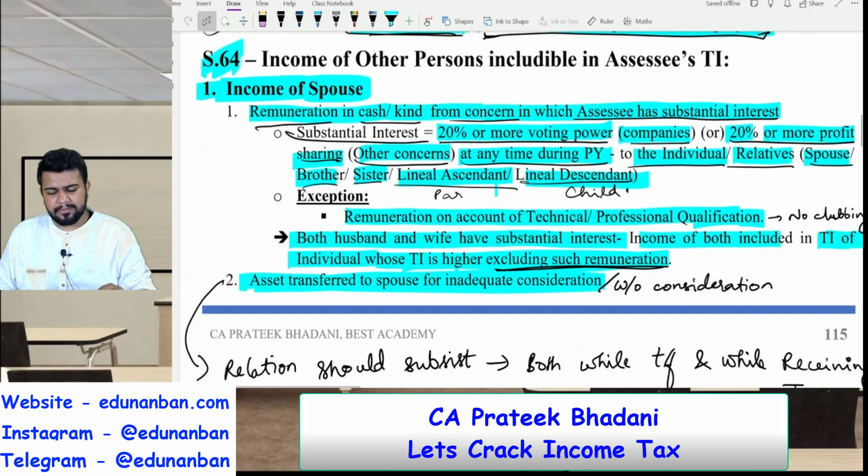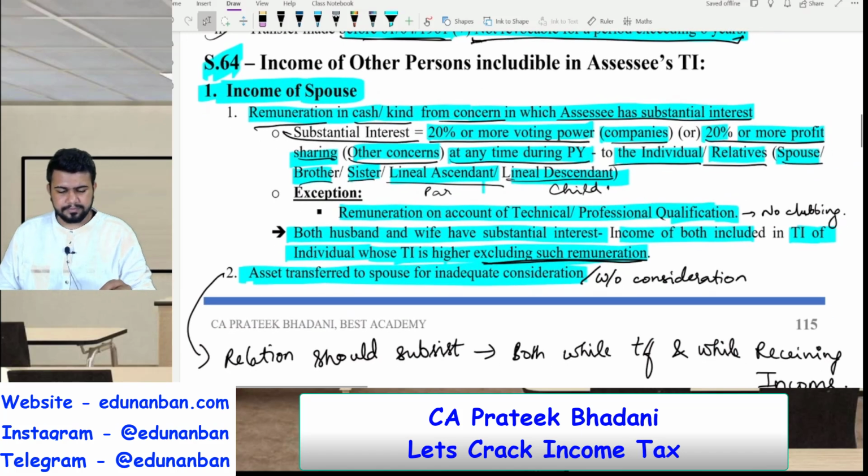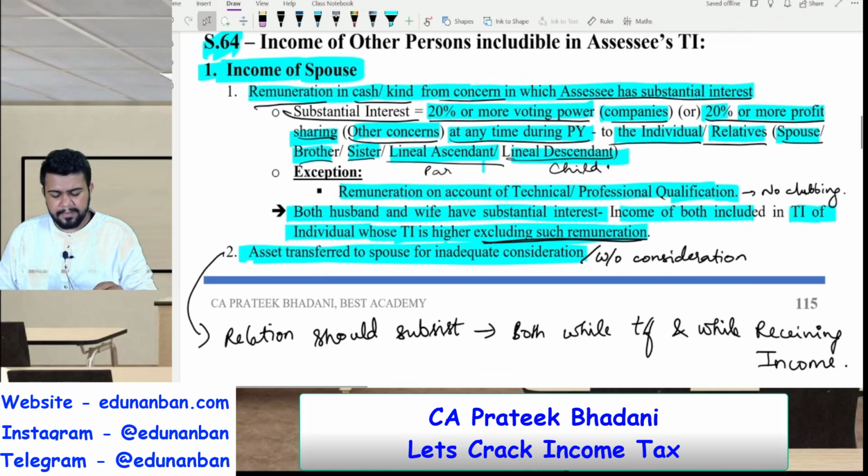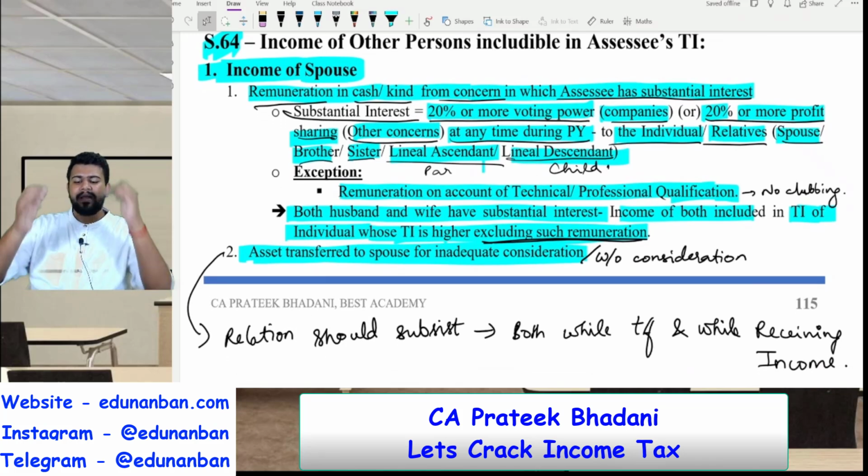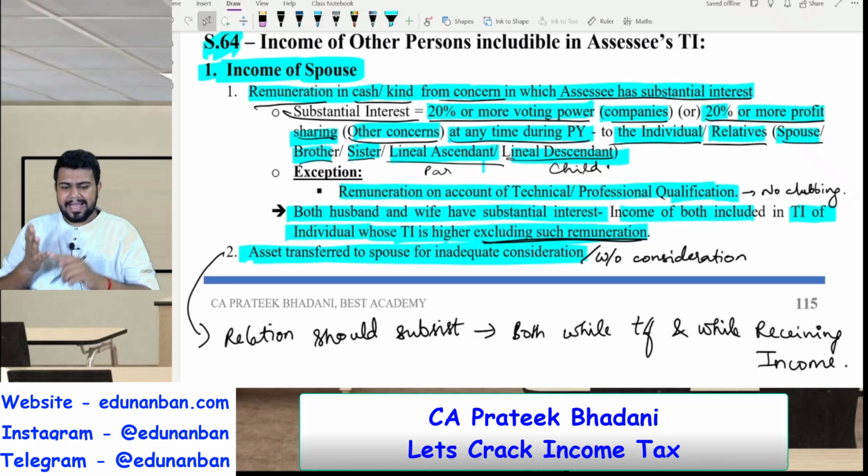Now let's come to section number 64. First let us discuss income of spouse. So first point, if remuneration in cash or in kind is received from any concern in which the assessee has a substantial interest, or even the relative of the assessee has a substantial interest, in such case the remuneration received by the spouse will be clubbed in the hands of the assessee.